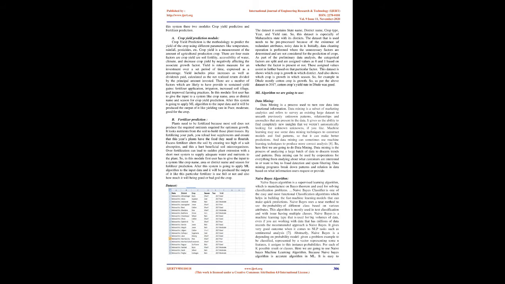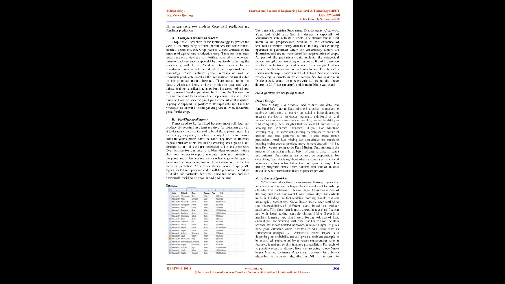Machine learning in agriculture is used to improve the production and grade of the crops in the agriculture sector. In this system there are 2 modules: crop yield prediction and fertilizer prediction. A crop yield prediction module. Crop yield prediction is the methodology to predict the yield of the crop using different parameters like temperature, rainfall, pesticides, etc.